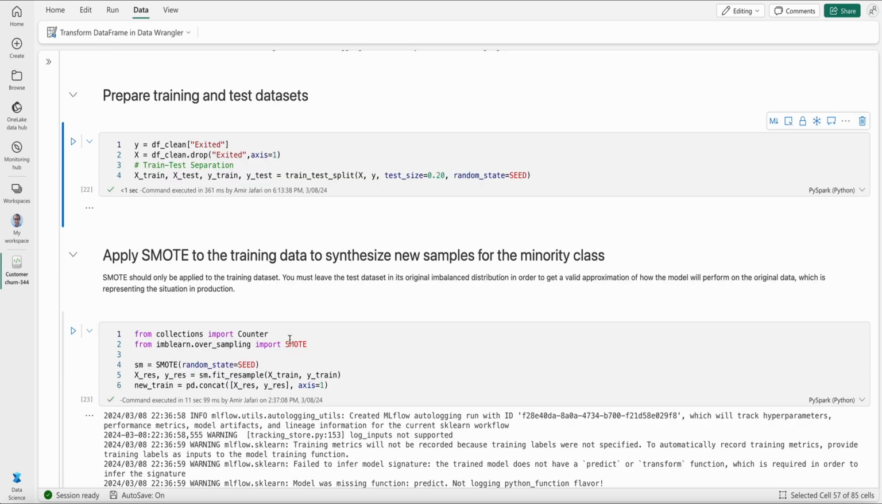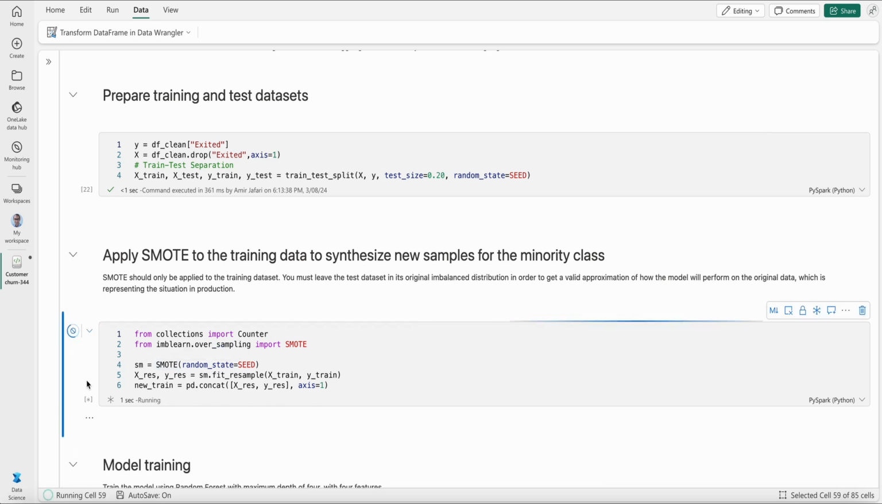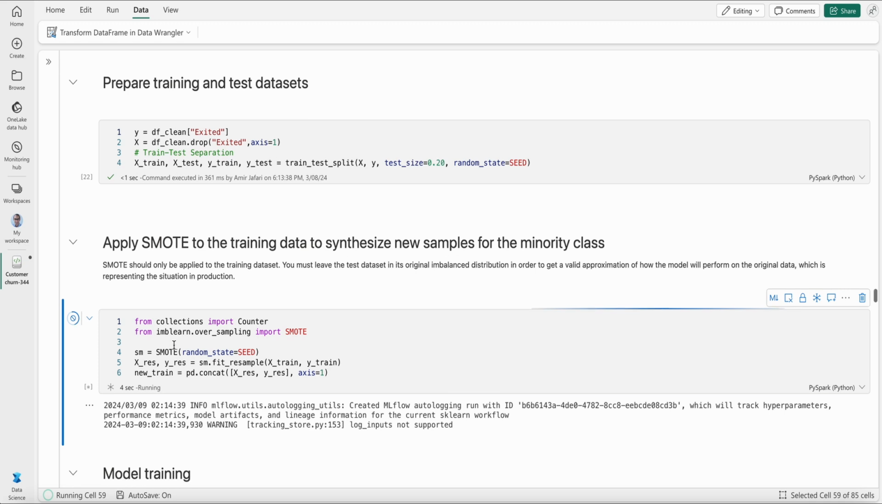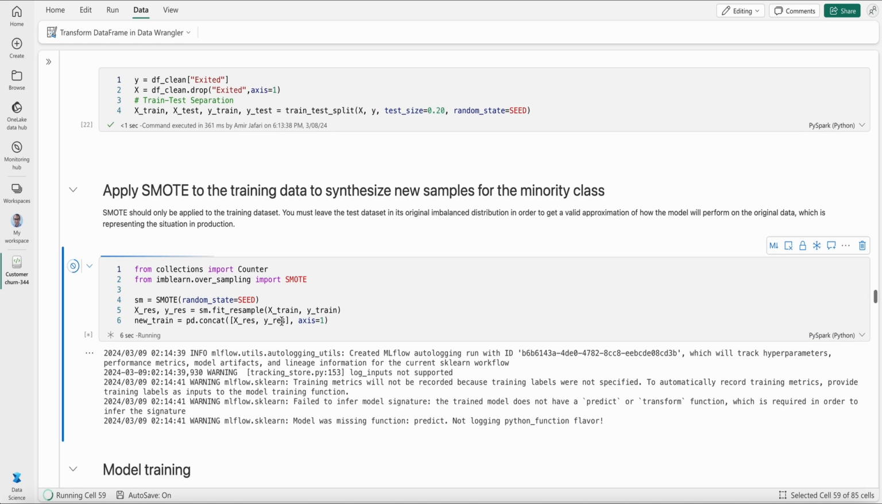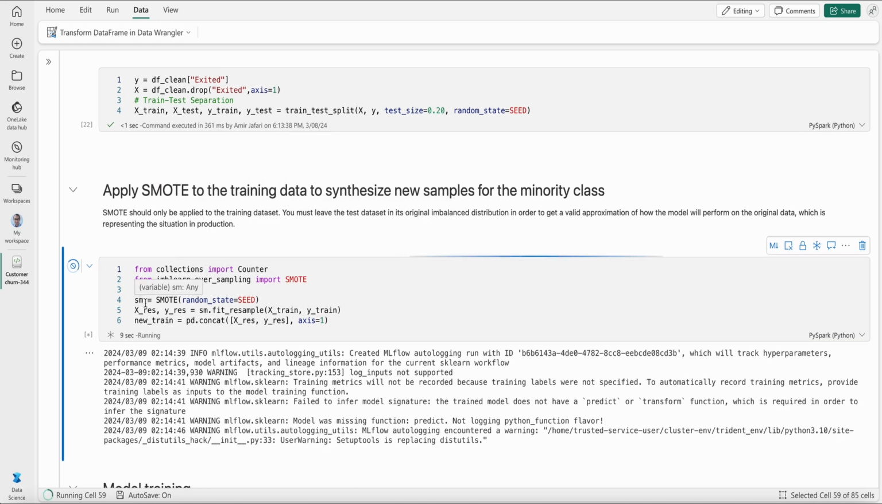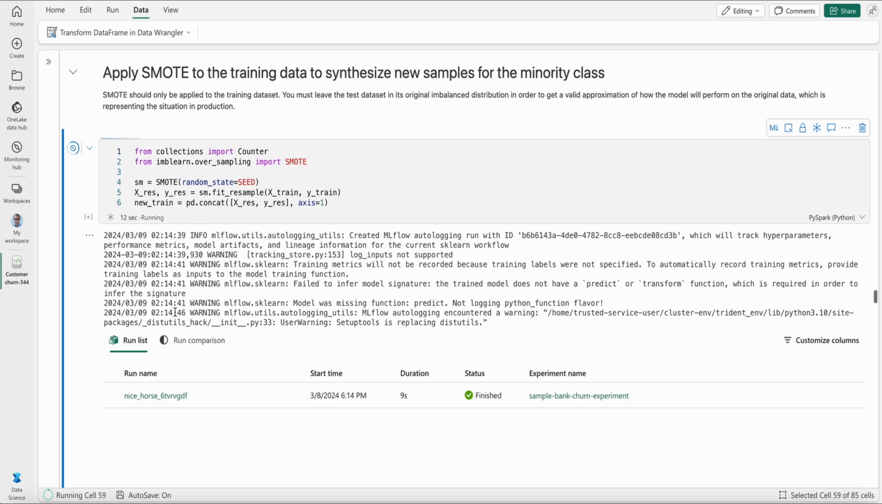From imbalanced-learn, I'm going to import SMOTE, and I'm going to apply SMOTE to my data. Bear in mind that you only apply SMOTE to your training data. The test data set is untouched, because you just want to evaluate your model on it. So I import imbalanced-learn, import SMOTE, and apply that on my training data. Great, it's running, and in less than 13 seconds, done.